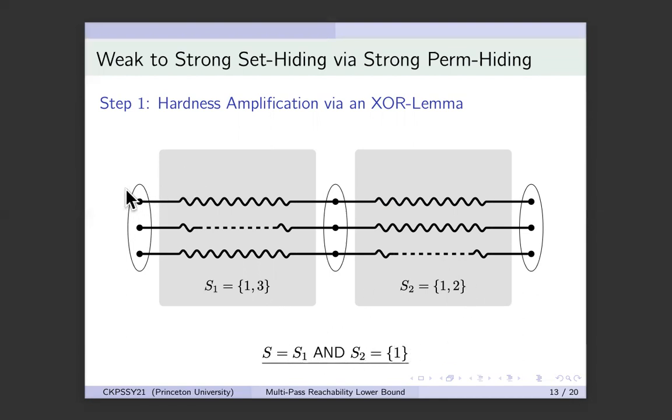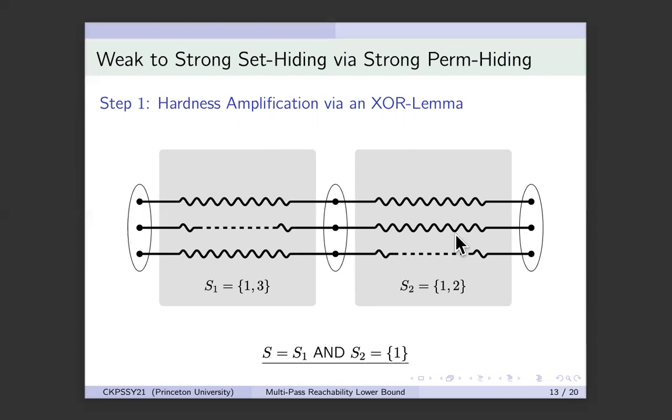Why? Well, vertex 1 can reach vertex 1 at the end. Vertex 2 cannot because of this, and vertex 3 cannot because of this. So this overall graph does encode the set S, and in general, it encodes the AND of this set and this set. That's how you do the AND.